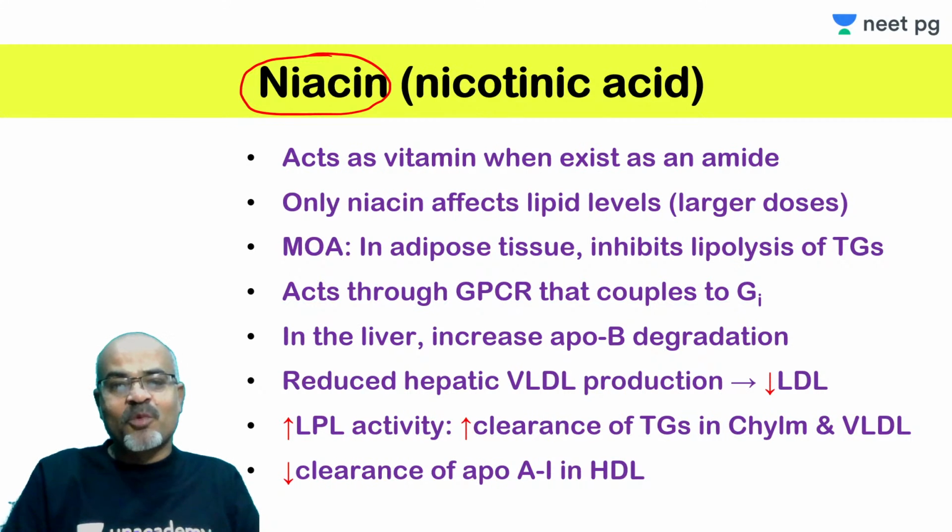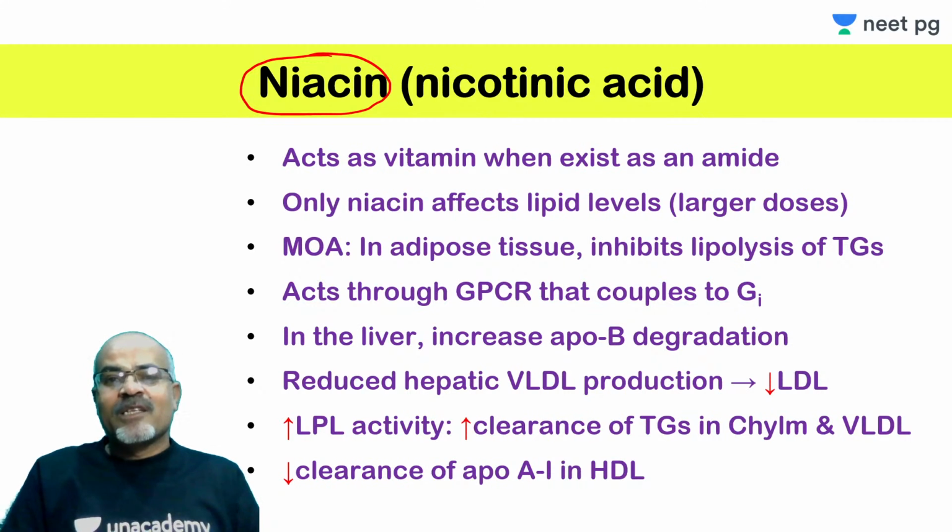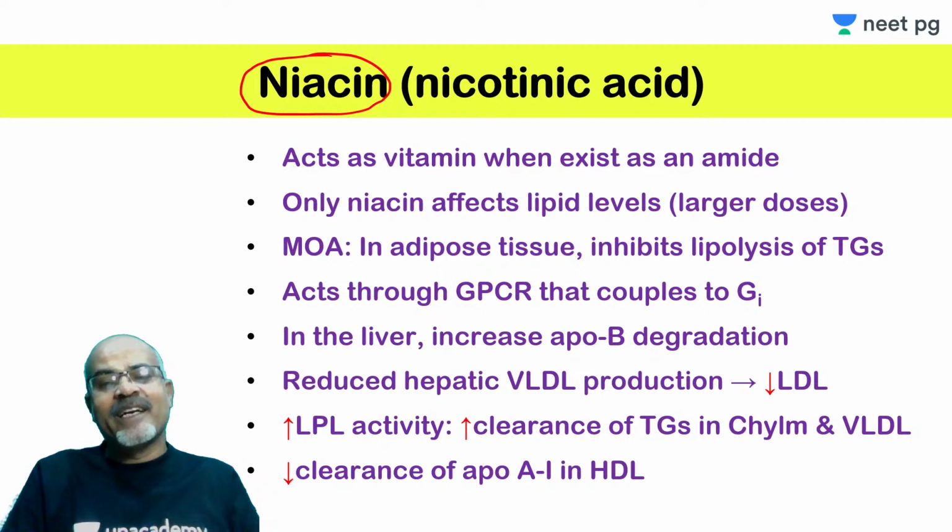Actually, it is also known as nicotinic acid. So if you administer this as niacin or nicotinamide, it will act as a vitamin, because ultimately niacin will also be converted into nicotinamide in the body, and that is the actual active form. But nicotinamide will not affect the lipid levels. It is the niacin that actually affects the lipid level.